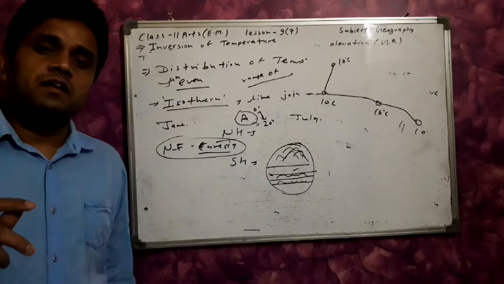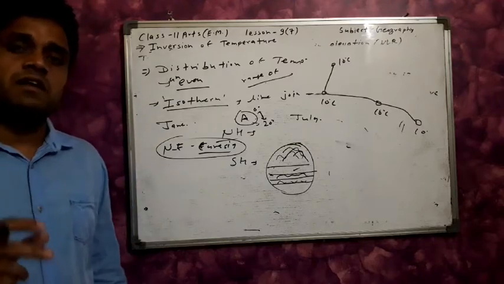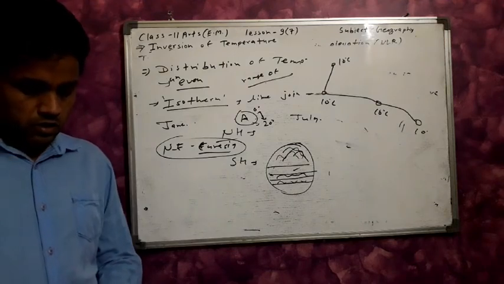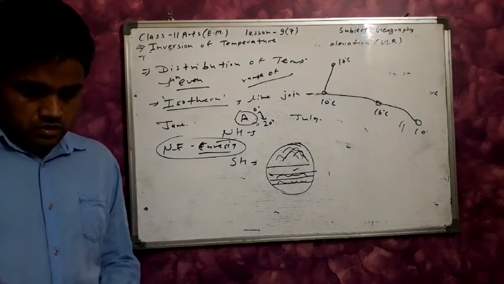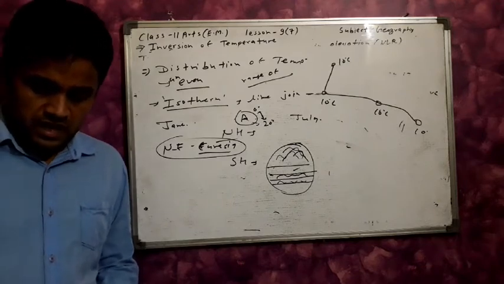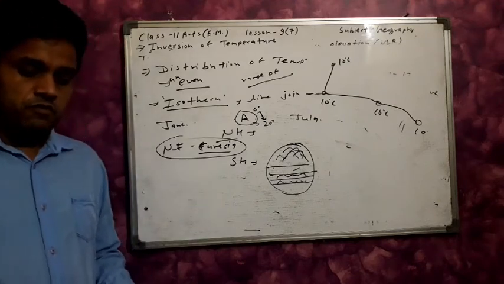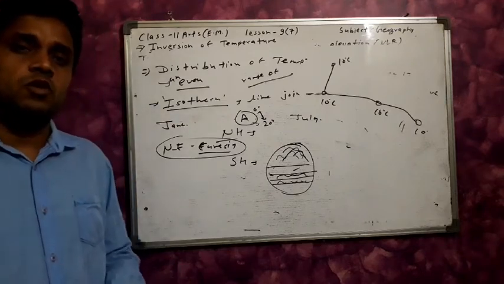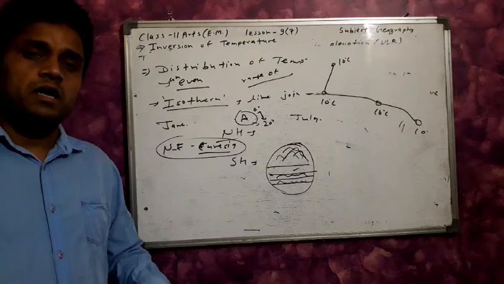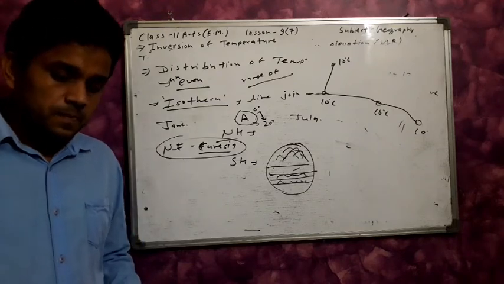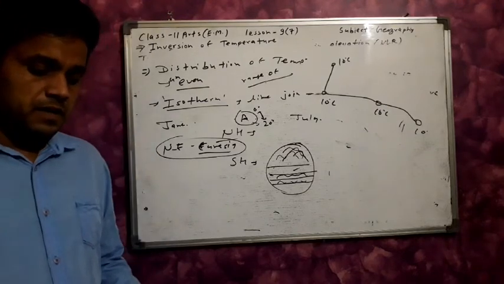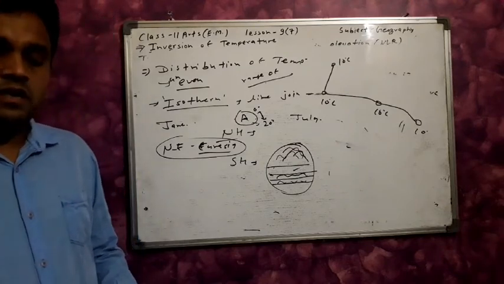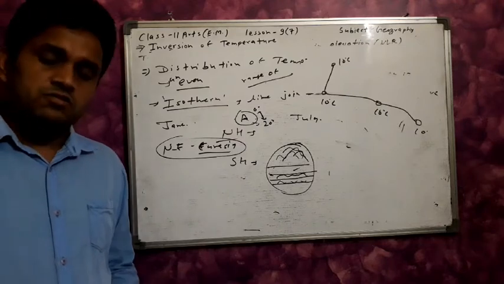Today we will discuss the inversion of temperature and the distribution of temperature. Then we will look at the map in your book, about the distribution of surface air temperature in the month of July. What we see is that in the southern hemisphere all the isotherms are parallel to the latitudes.